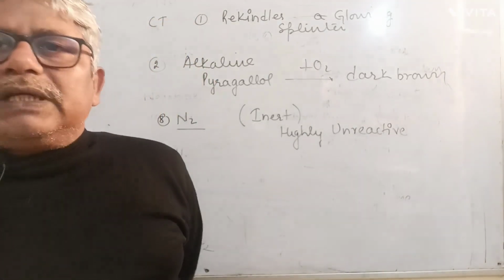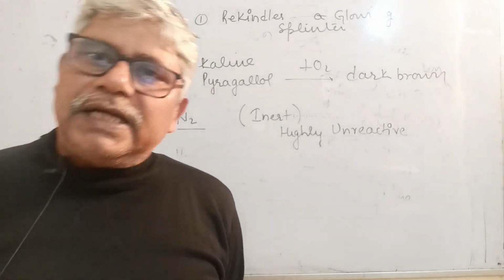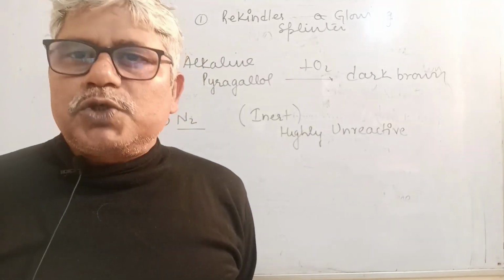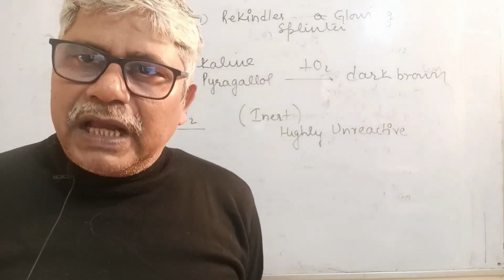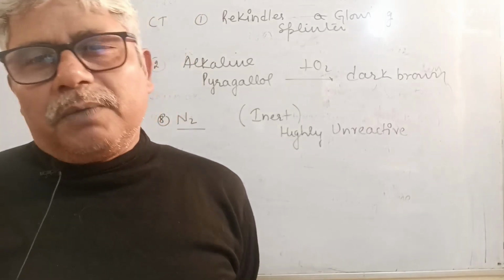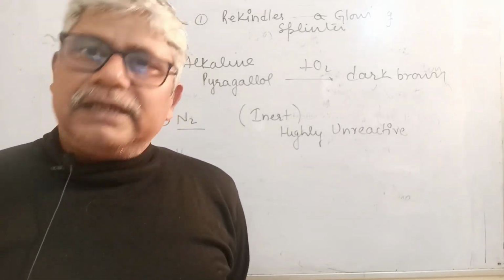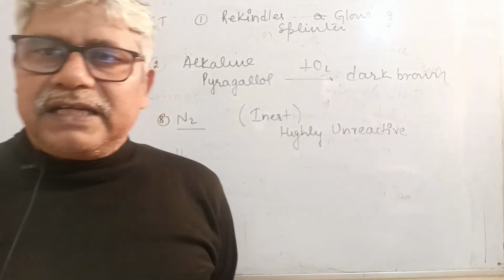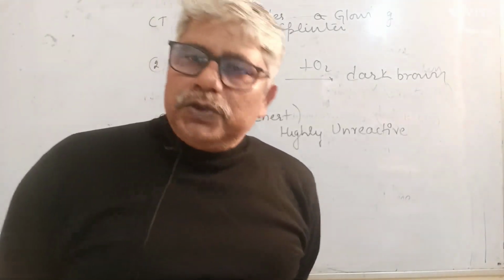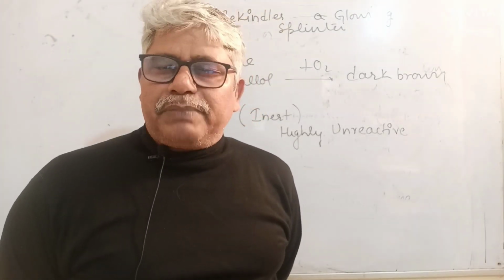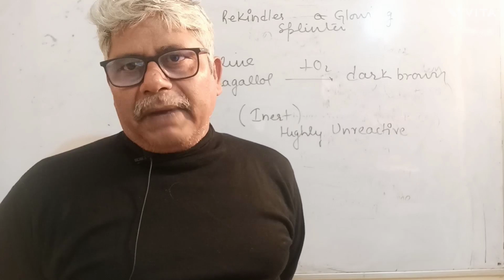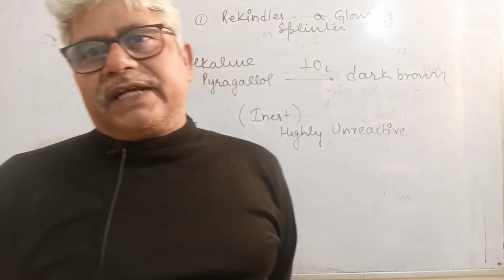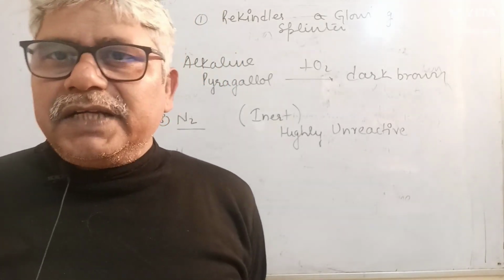Until the discovery of noble gases, nitrogen used to create an inert atmosphere so as to prevent the oxidation of filaments in the bulb. That is probably in the 17th century. But now that we have more noble and inert gases, the use of nitrogen as an inert gas in bulb filaments is obsolete. But that leads us to believe that nitrogen is a highly unreactive gas.